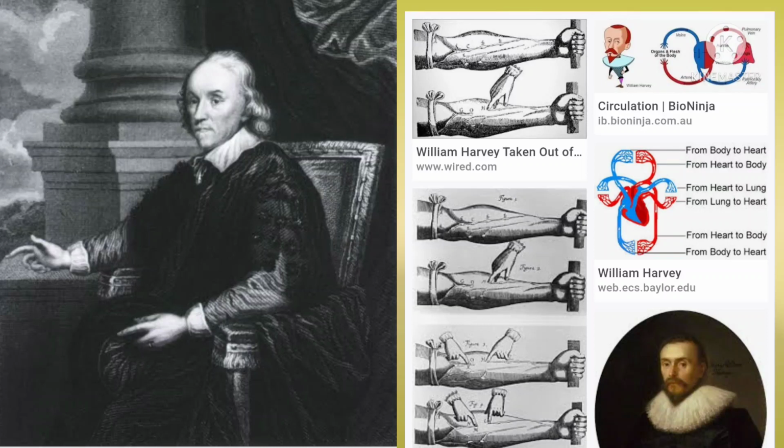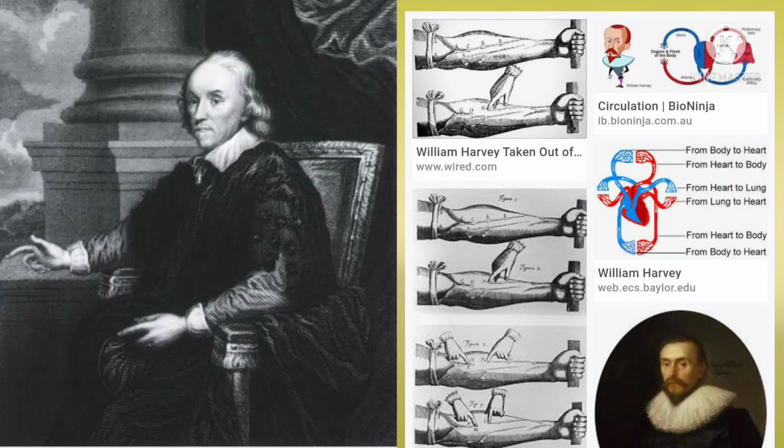Okay, children, now let us discuss his observations. He noticed that there were one-way valves. They allowed the blood to flow from the atrium to the ventricle without any hindrance.